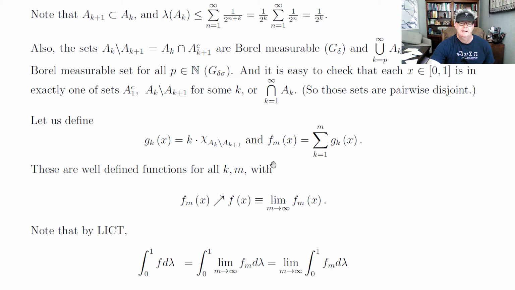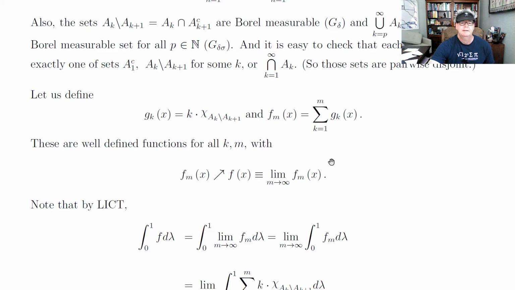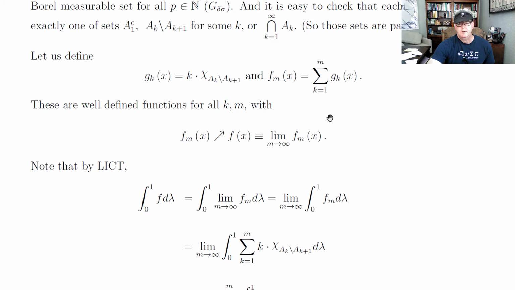Okay, and so you do that for each k, and fm is the sum k equals 1 to m of those gk's. Quite complicated. Then fm's increasing as m increases. You're just adding new places where the function's not 0. So fm's increasing, and we'll define its limit to be f.